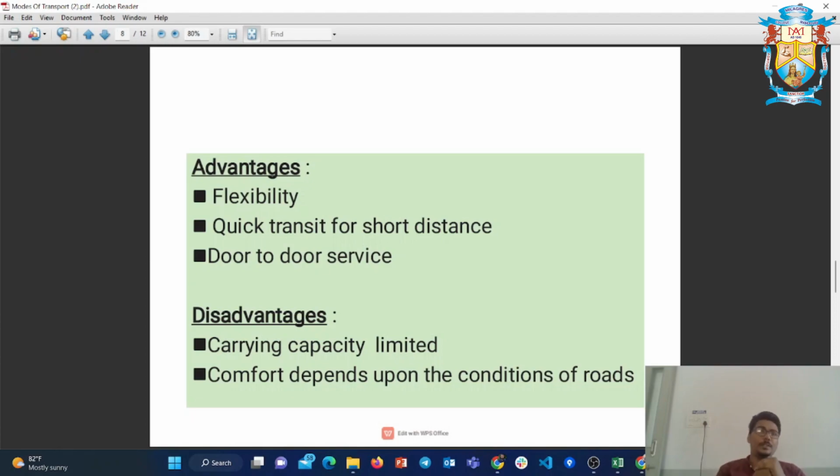Door to door service from a particular place to another place is also acceptable in the case of road transport. Disadvantages: carrying capacity is limited, you cannot take a lot of things at the same time. Next, comfort depends upon the condition of the road. That is also a problem, so the comfort of road travel might be a little lesser than the other mediums of transportation.